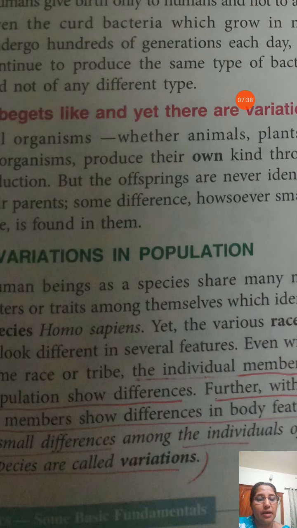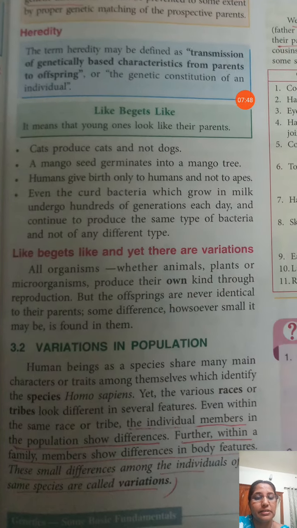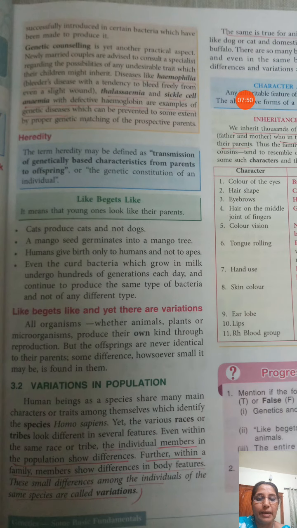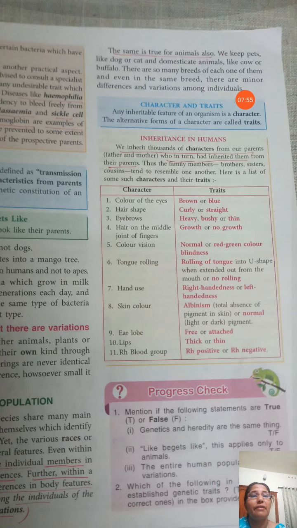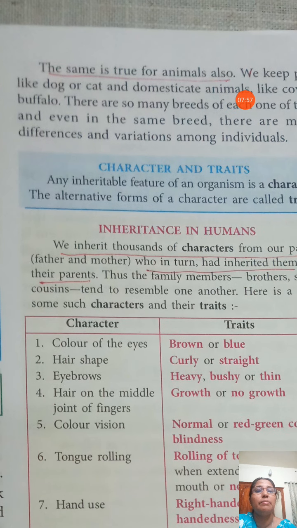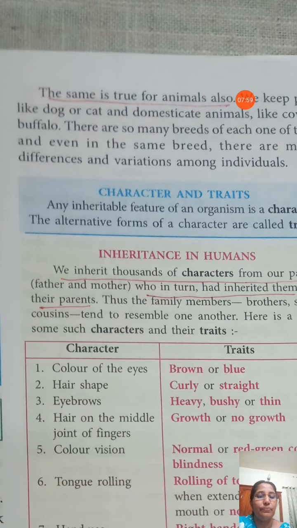The children produced from parents have certain differences. Such differences among individuals of the same species are known as variation. The same is true for animals also.